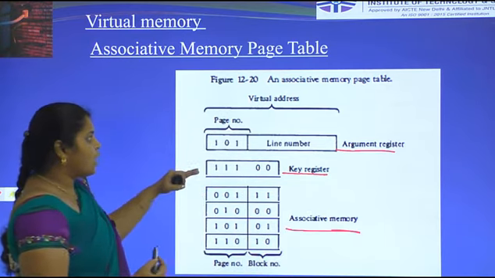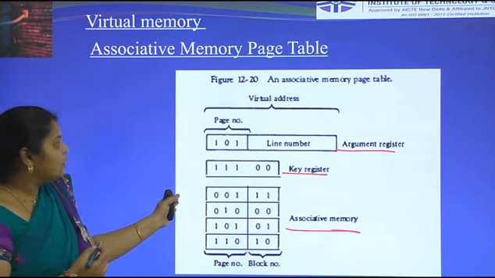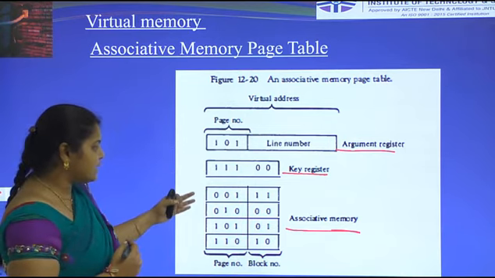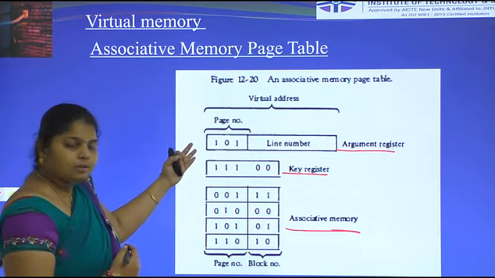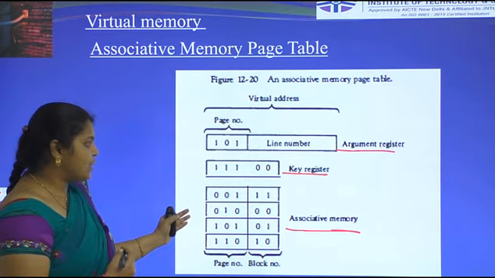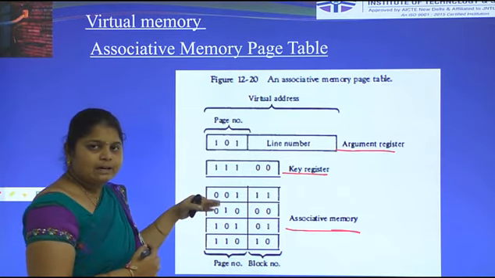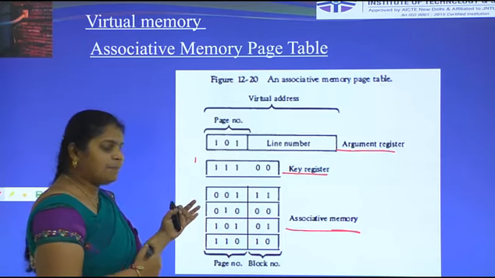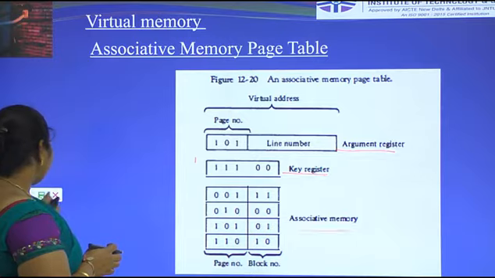This is the associative memory. We already discussed it in the previous class. This is the argument register, key register, and associative memory. The key register controls the comparison between the argument register and the associative memory. Whenever the key equals 1, only then is the comparison done between the argument and the associative memory. Whenever the key is 0, the comparison is not done.